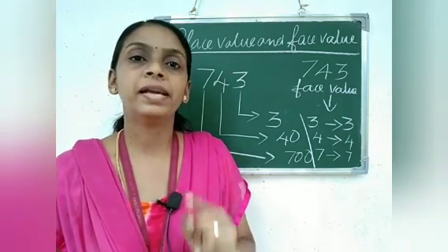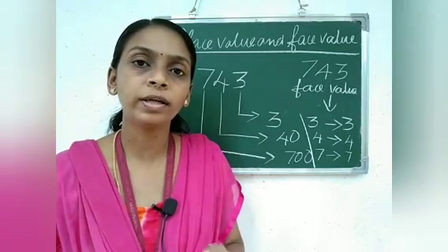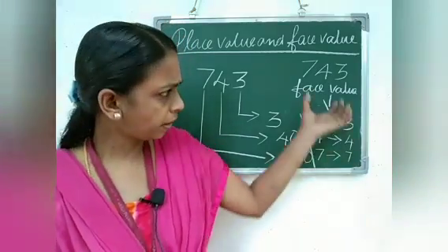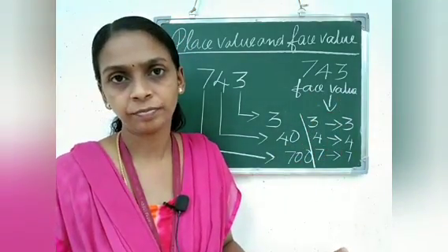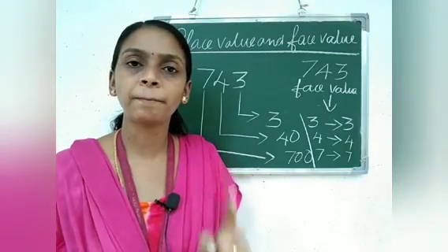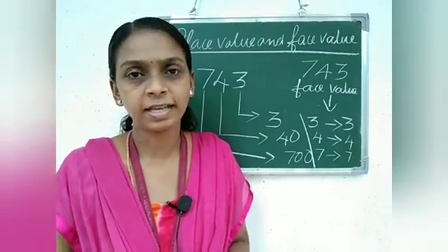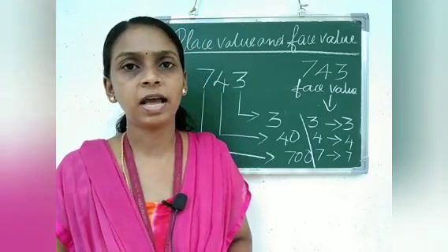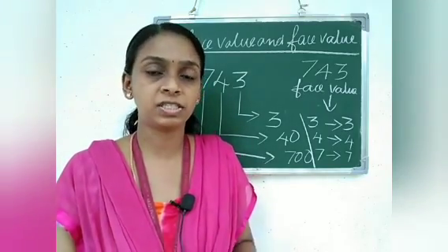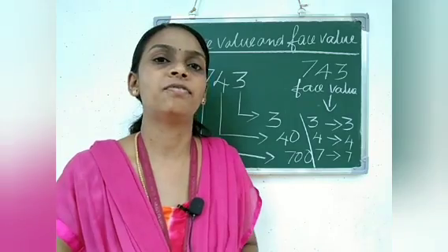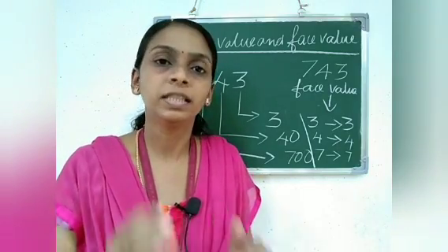That means place value changes according to their places, but face value doesn't change. Face value of a number is that number itself. By looking at certain examples, I will clear your doubts and we will understand how to write the face value and place value of a 3-digit number.